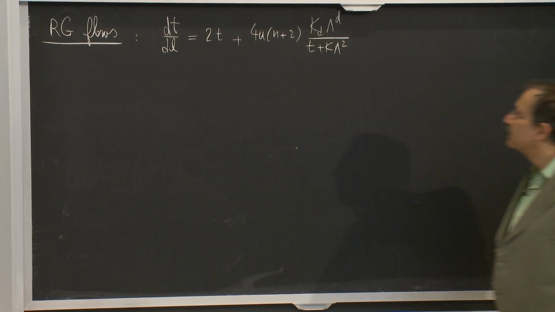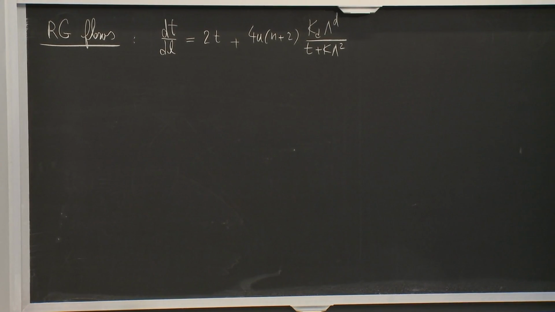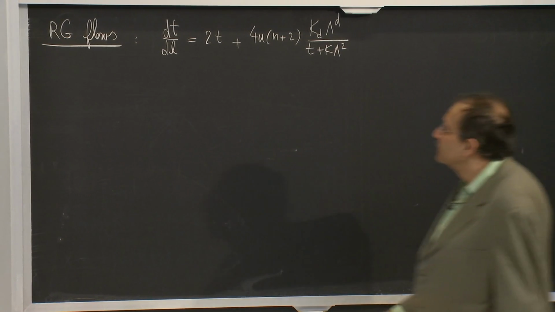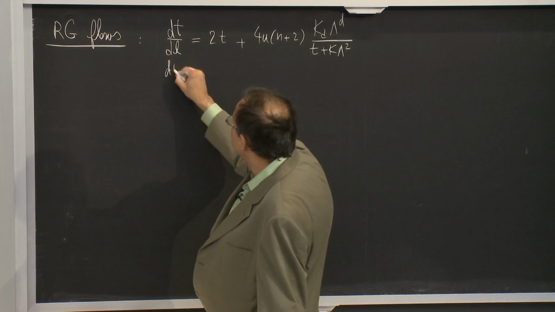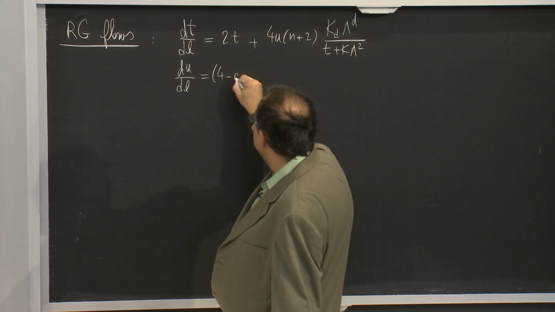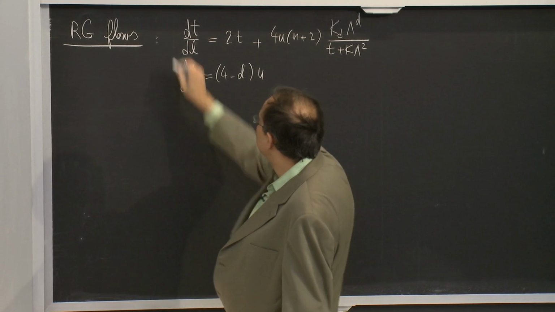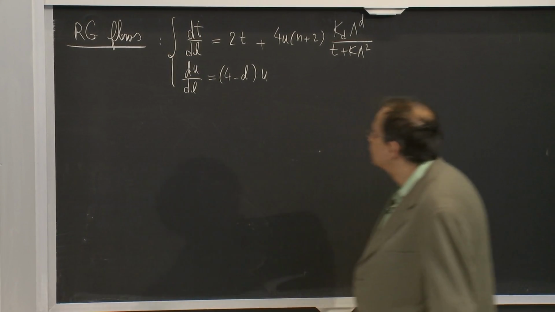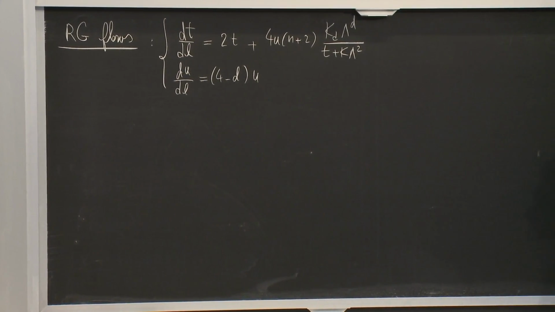I don't need to evaluate any integrals. And the second flow equation for the parameter u, du by dl, is (4 minus d) u.